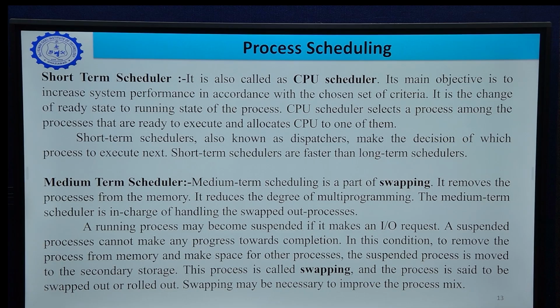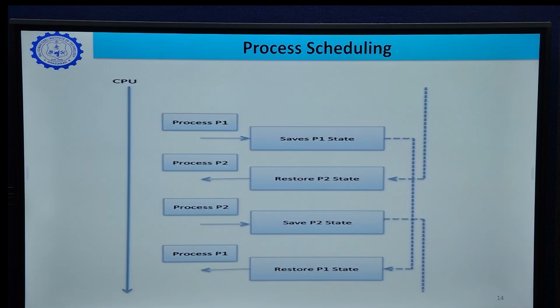In this condition, to remove the process from memory and make space for other processes, the suspended process is moved to the secondary storage. This is called swapping, and the process is said to be swapped out or rolled out. Swapping may be necessary to improve the process mix.